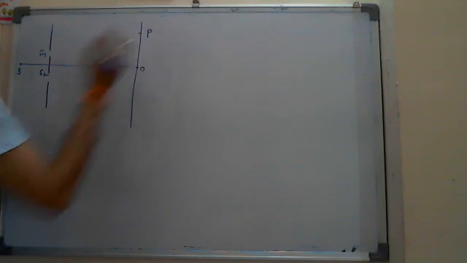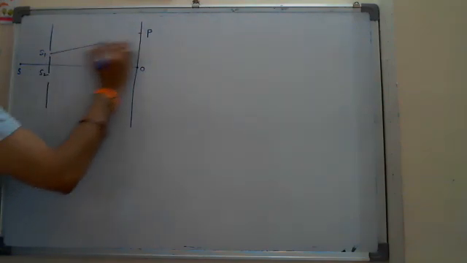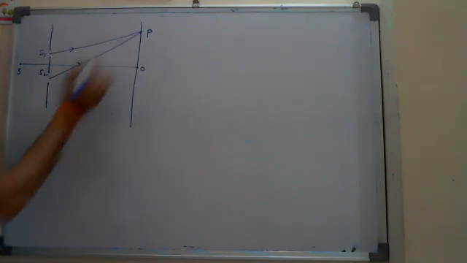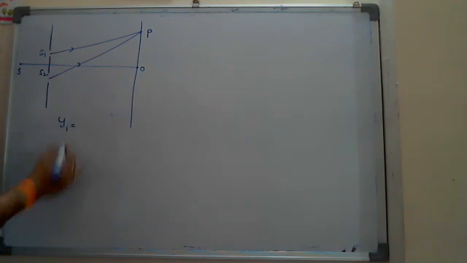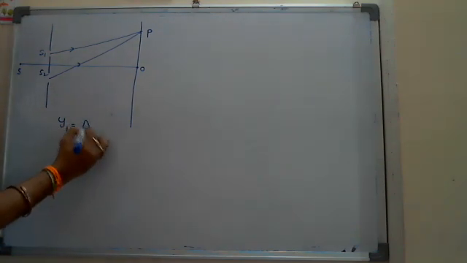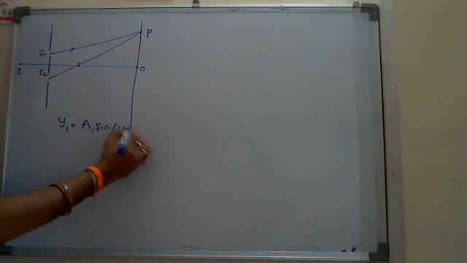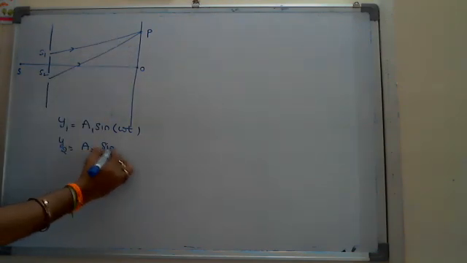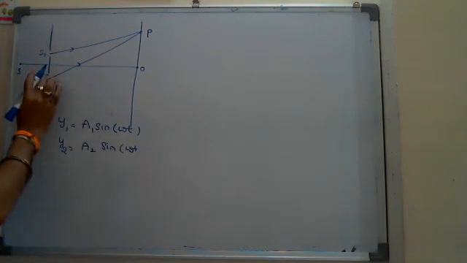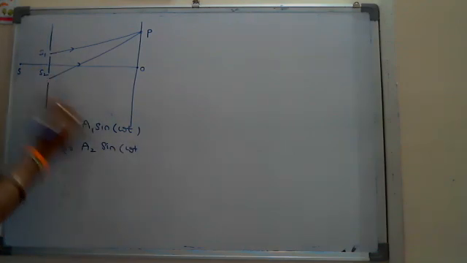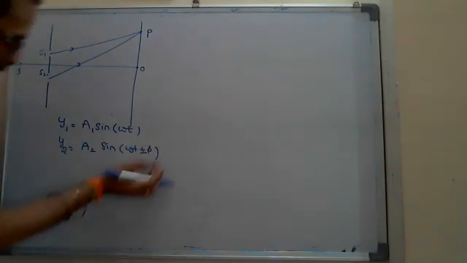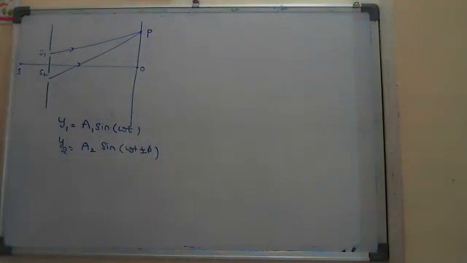And here at a point P, by taking the two light waves, when they come here, what will be the displacement? These types of questions are also important. Like A1 sine omega t, we write for the first wave equation, and y2 for the second, A2 sine omega t. If they maintain the same phase difference of 0. Suppose the phase difference is something like plus or minus, then you can add that constant phase difference.